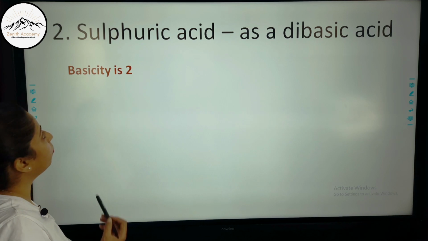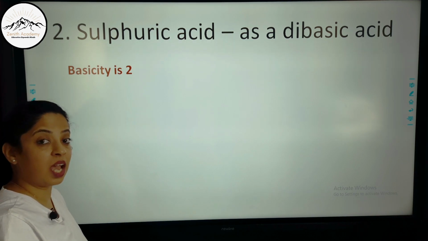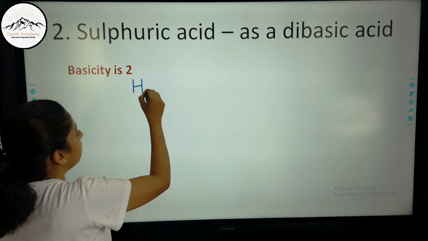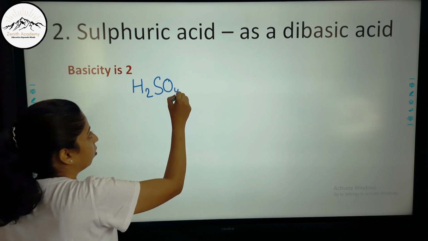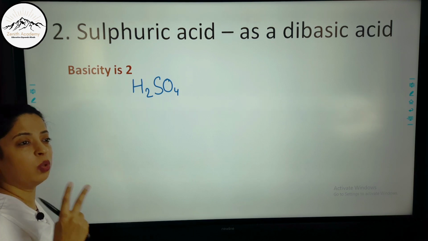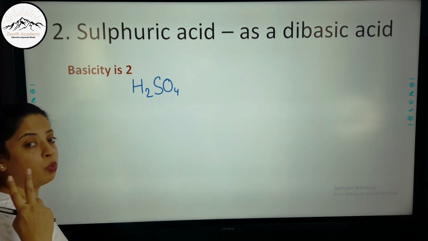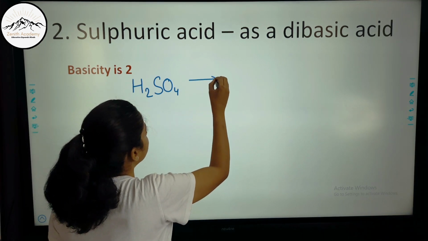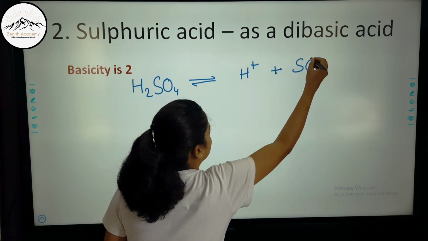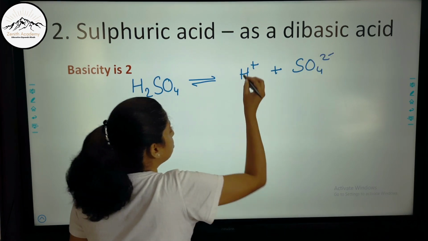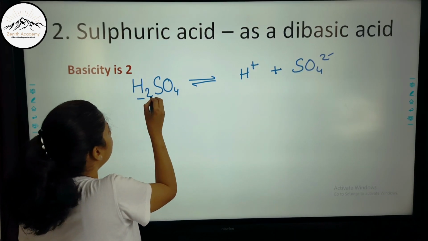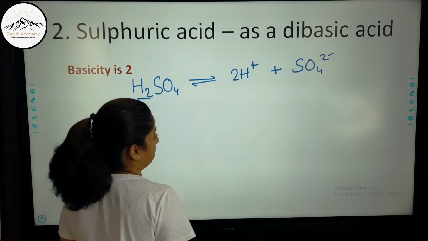Now the second very important property of sulfuric acid is it acts as a dibasic acid, that is its basicity is 2. Now what does it mean? That one molecule of H2SO4 is giving 2 H plus ions, which combine with water to form 2 hydronium ions. So let us see how H2SO4 dissociates. It forms H plus and sulfate ions. H has a +1 valency, sulfate has -2 valency. Now how many hydrogen atoms? 2. So 2 H plus ions, right?